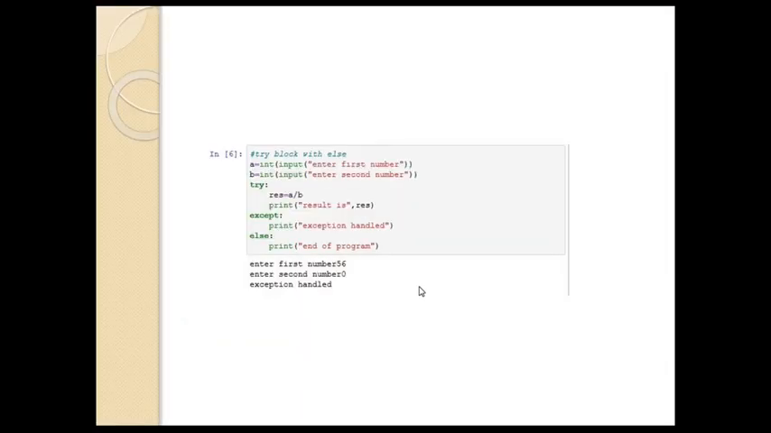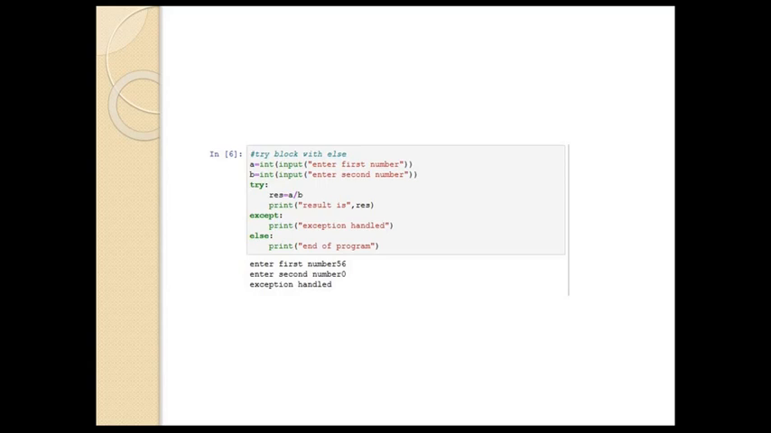Now here is the try block with else part. If the code is executed correctly and the except block is not working, or the except block does work, then after that the else statement will also work. So else can also work with your except statements.